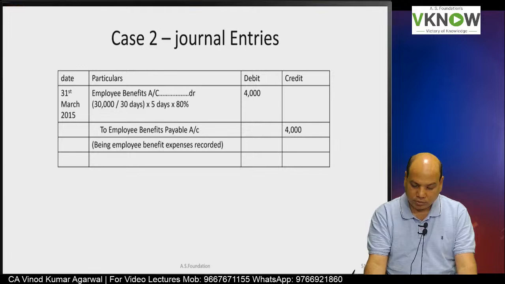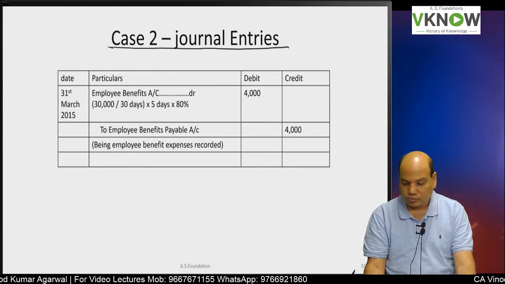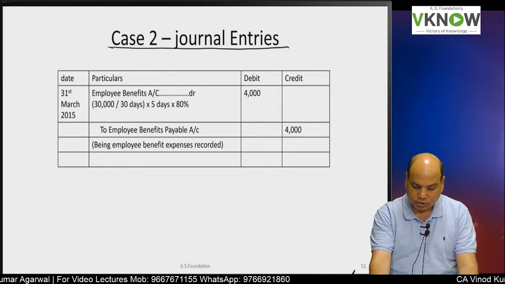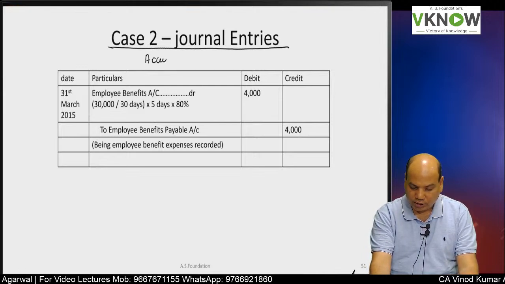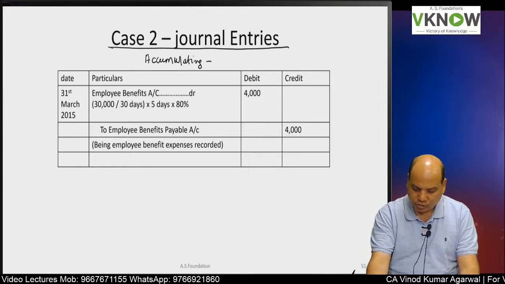Now write down case 2, journal entries. This is accumulating non-vesting.